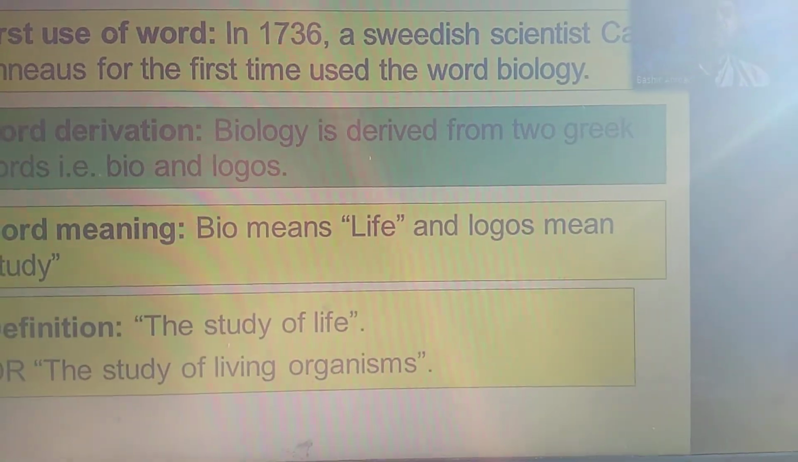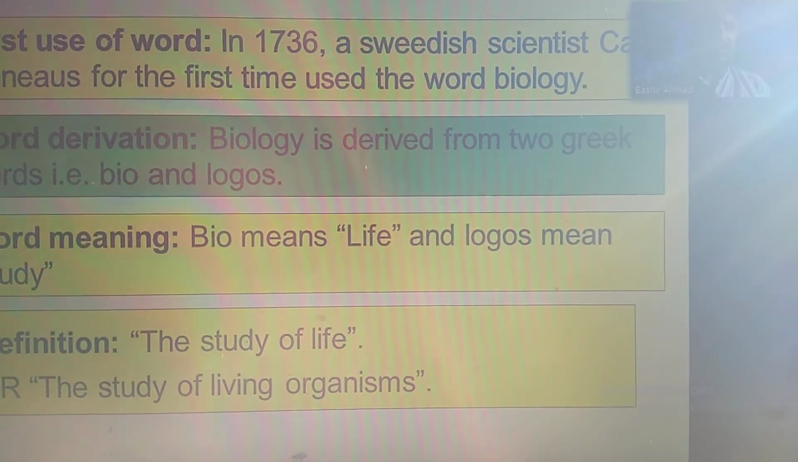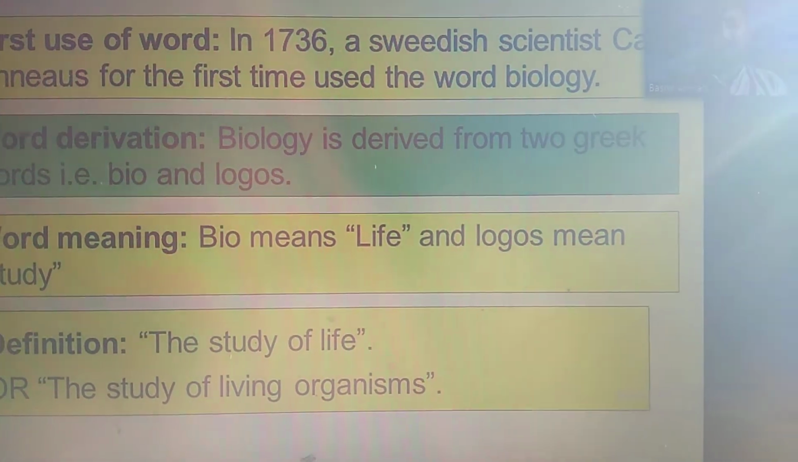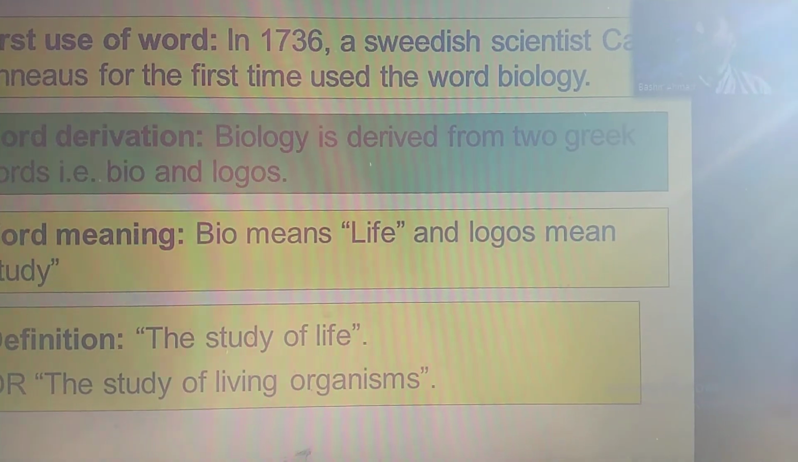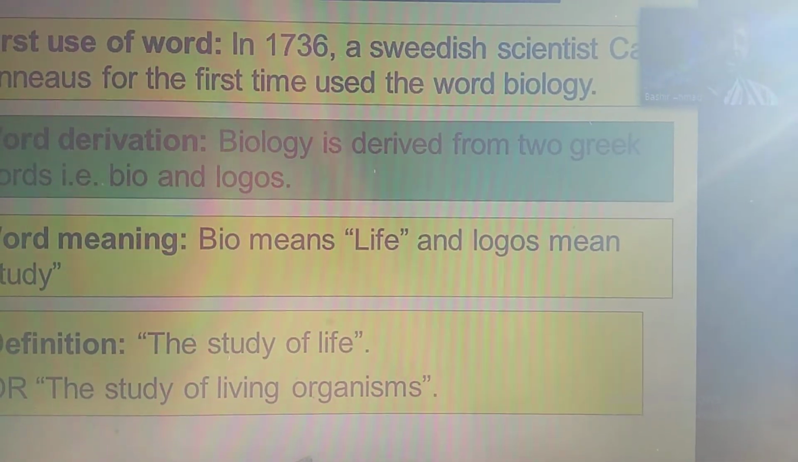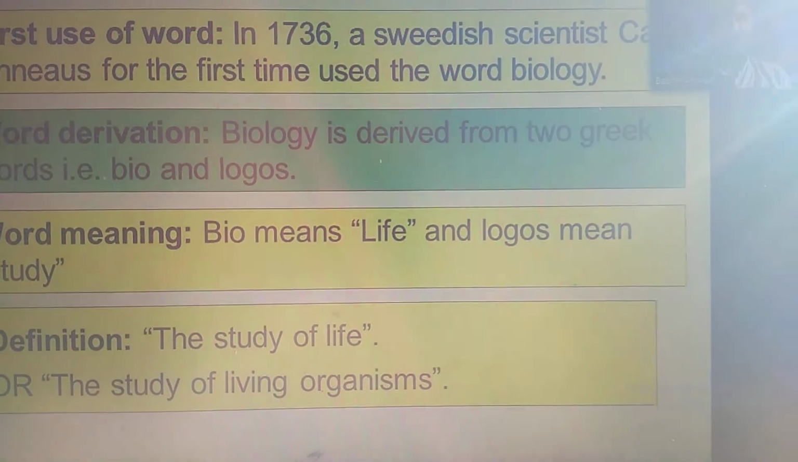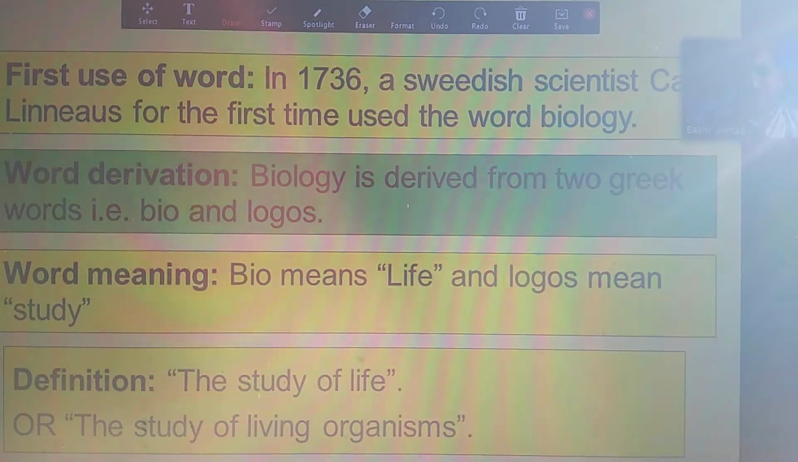Next we define it: the study of life, or the study of living organisms. Those things that have life are called living organisms. So the study of living organisms is called biology.